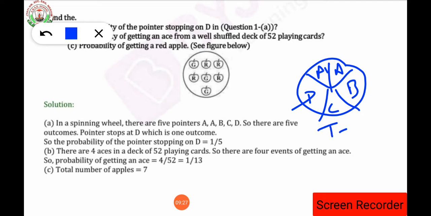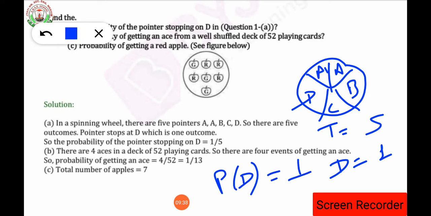Total number of sections in this circle is 5, and how many sections for D? That is 1 section only. So the probability of the pointer stopping on the alphabet D will be 1 by 5.